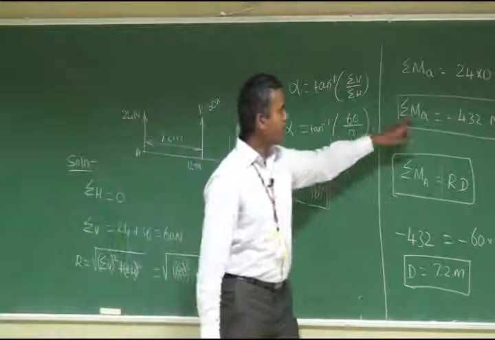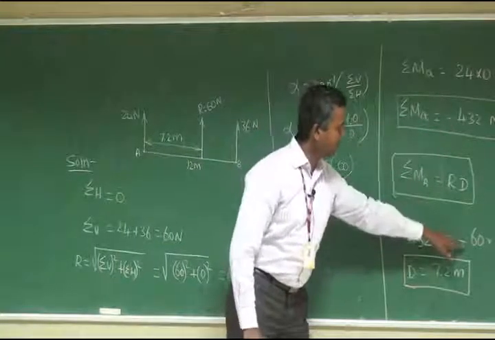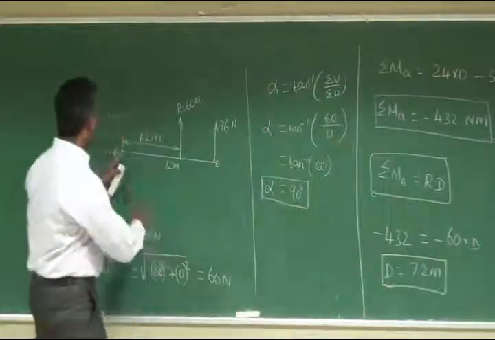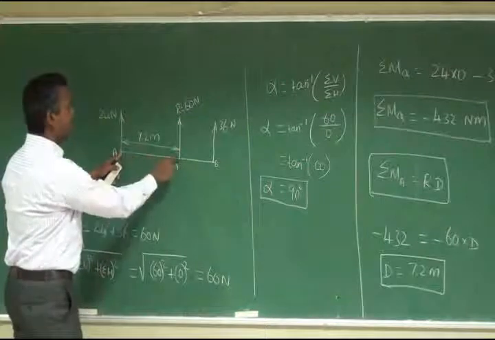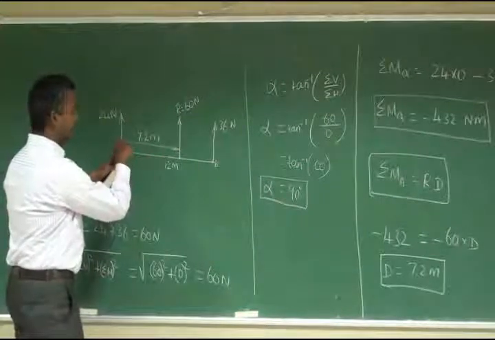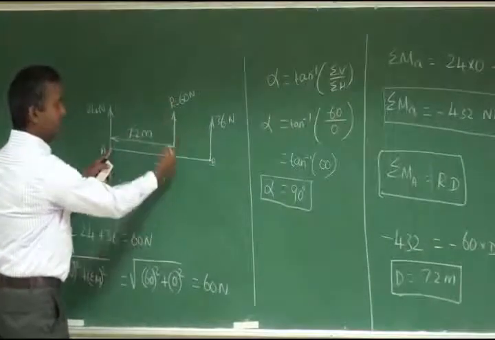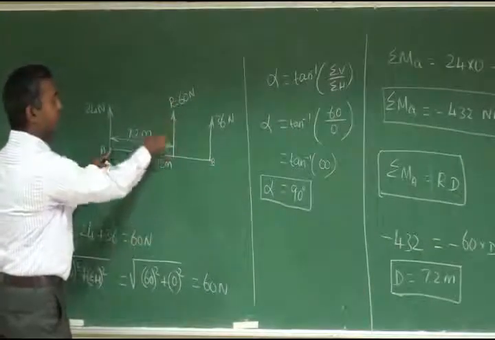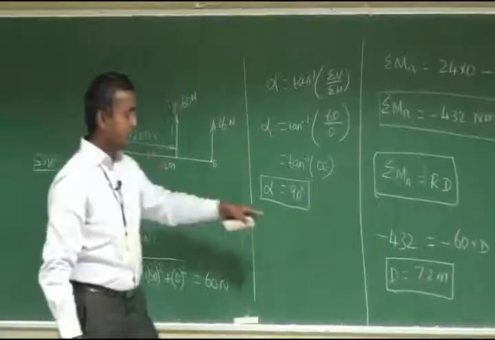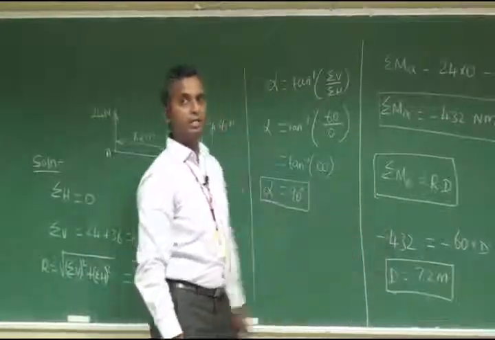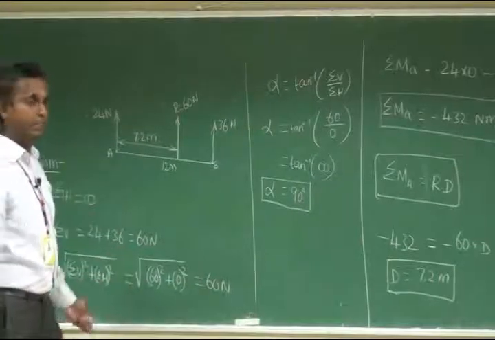The summation of all the moments is having anticlockwise moment and the resultant is also having anticlockwise moment. So now you come to the resultant. You apply the same moment about point A. So this is point A and the resultant is moving right hand side upwards, so it is having an anticlockwise moment, and this distance is calculated as 7.2 meters. So our answer is right. Now we can move to the next problem with multiple forces in a system.